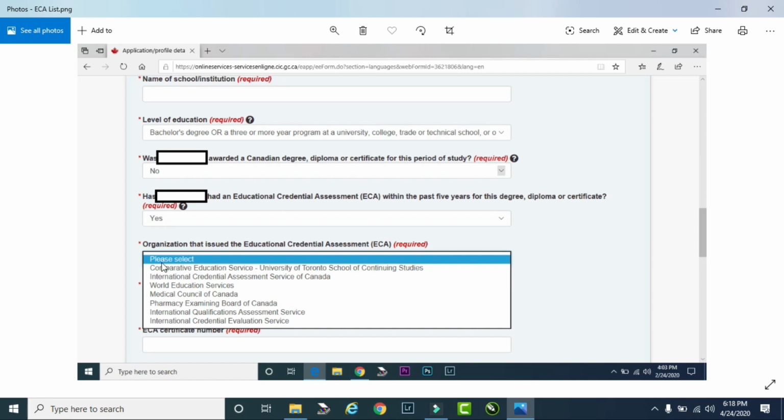Here you can see that there are so many bodies from where you can get your ECA done, and I took this screenshot while I was filing a PR visa for one of my clients. We have CES, then ICAS, then WES, which is widely popular, that's why people are inclined towards it. But this is not the only option, we have other options as well. Then we have MCC, PEBC, IQAS, and ICES. So there are many ECA bodies from where you can get your ECA done, depending on the kind of qualification that you have. Let me show you the results as well.